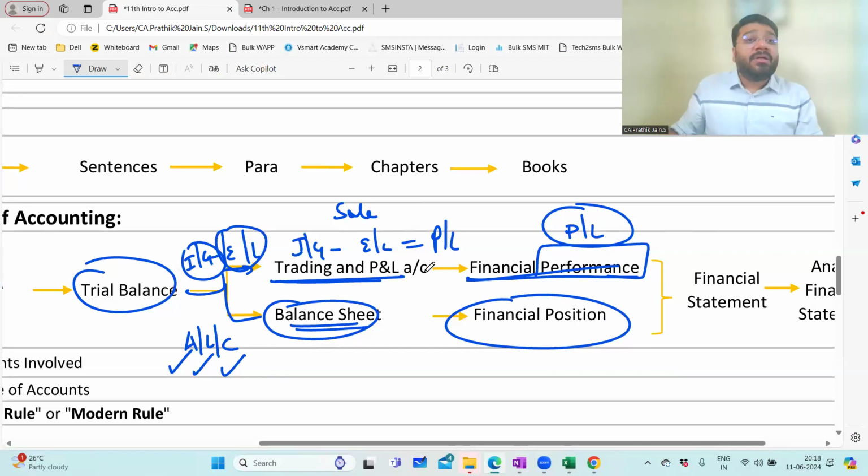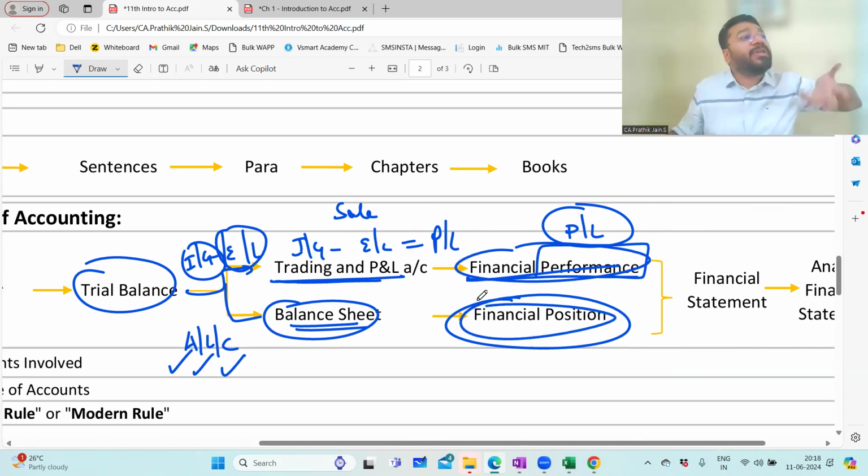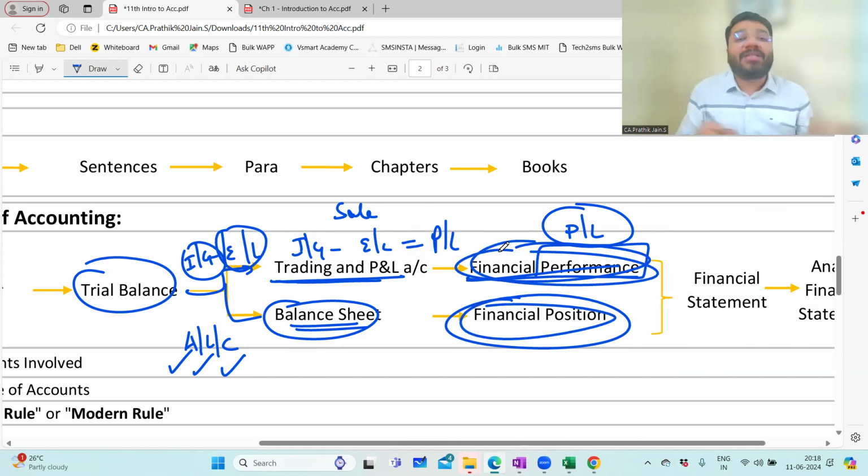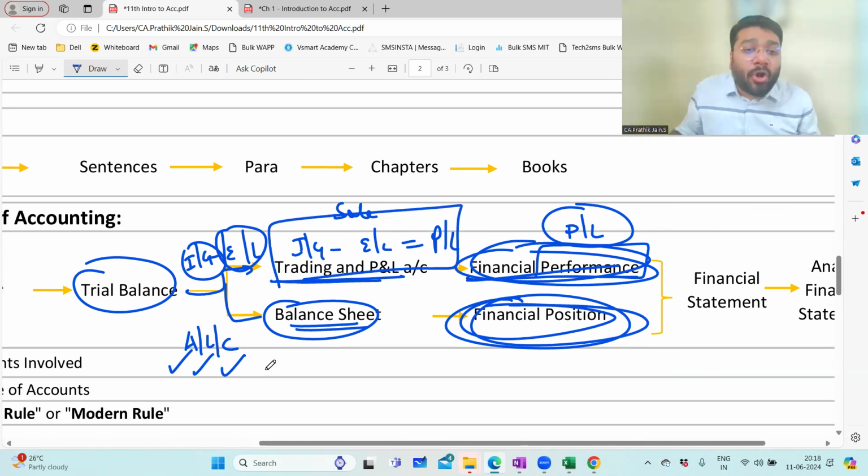Now, ultimately the accounts you're preparing involve identifying business financial transactions, measuring in terms of money, recording in journal, classifying in ledger, summarizing in trial balance. All this drama, why did you do it? To find out the financial performance and financial position. So ultimately, account is prepared for what? To find out the financial performance and financial position. These are the two ultimate documents that I want.